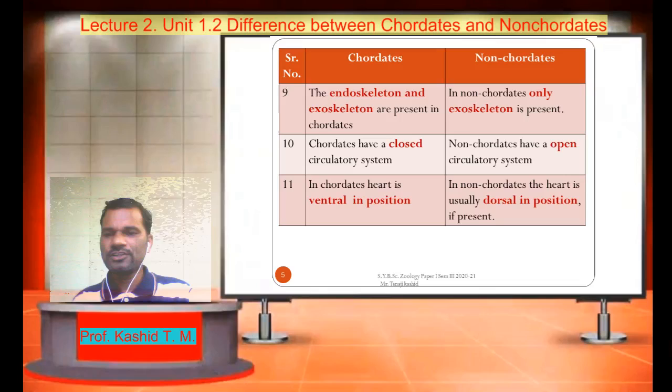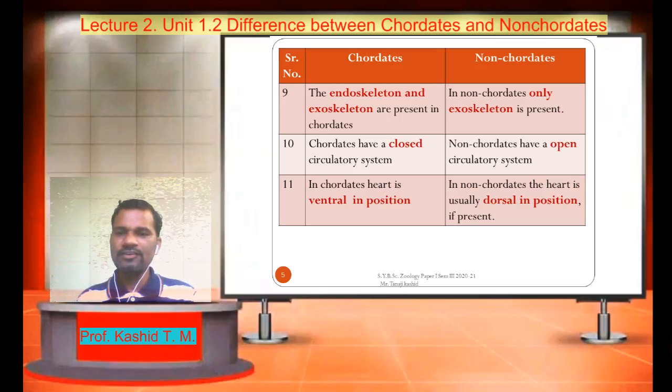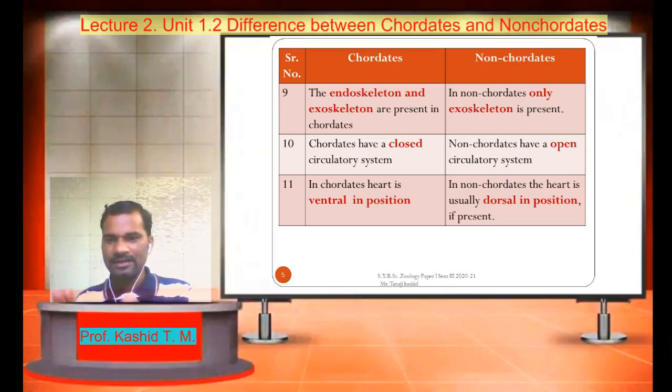Whereas in an open circulatory system, the circulatory fluid, that is hemolymph, flows within the hemocoel, where all the organs of the alimentary canal are bathed in it. For example, in non-chordates, mosquito and housefly have the open circulatory system, and animals such as human beings, frog, fish have the closed circulatory system as they are vertebrates.